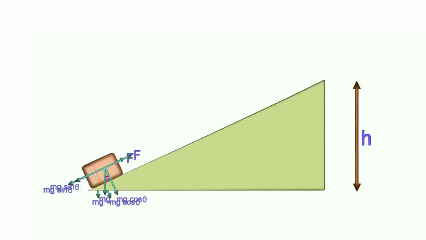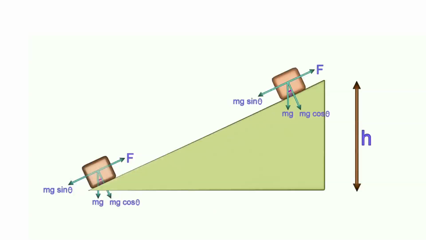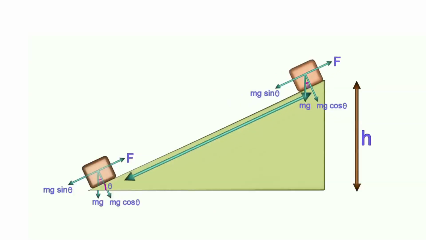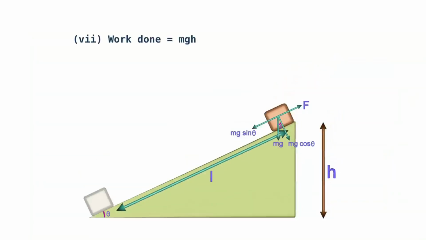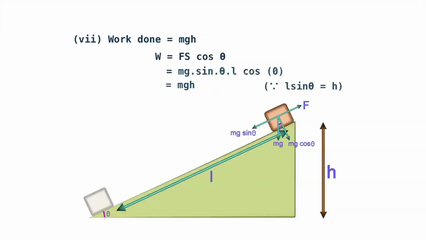If due to this force we move the body along this length L, then work done is Fs cos theta, which is mg sin theta into L into cos 0. From this triangle we can write L sin theta equal to h. Therefore, this is equal to mgh.